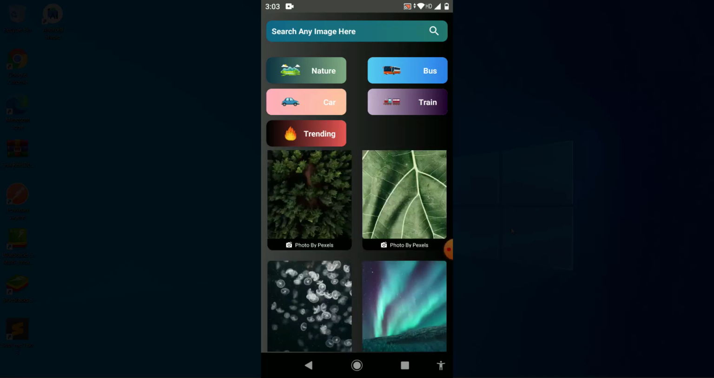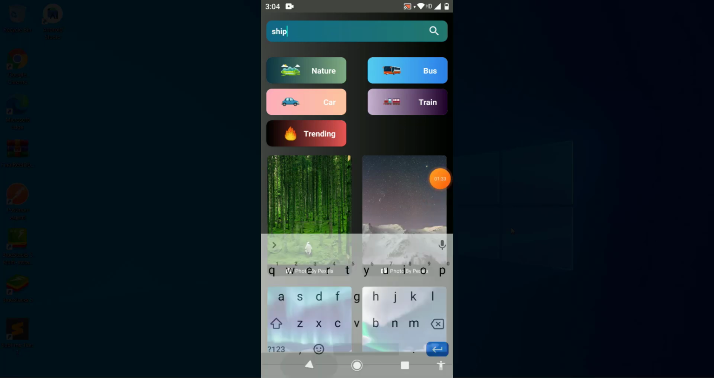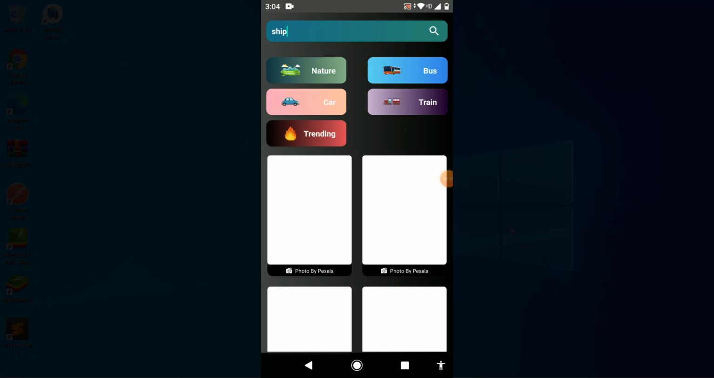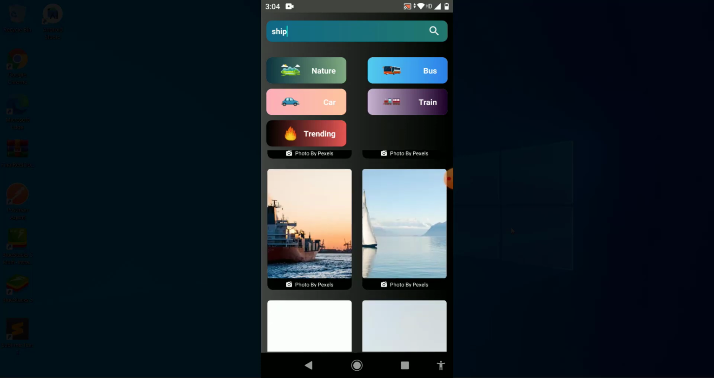Now let us suppose we try to find a particular keyword. So here nature is present, bus is present, car, train. Let us suppose I type here ship, and then I click on the search button, and you can see it gives me the wallpapers of ship. So the search query works amazing.